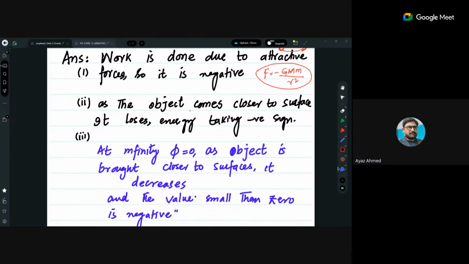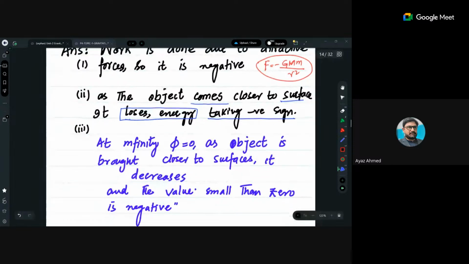Secondly, as the object comes closer to the surface, it loses its energy. Definitely, when an object comes closer, it loses its gravitational potential energy, and that's why it takes a negative sign. These are two logical reasons, not numerical reasons.